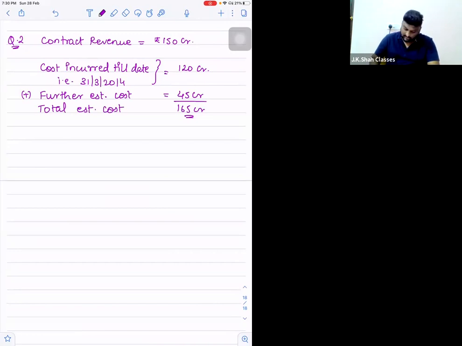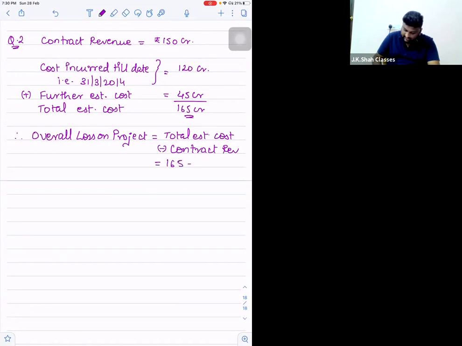Correct? So I'll say therefore overall loss on project is equal to total estimated cost minus contract revenue, that is 165 minus 150. So you have a total 15 crore loss on contract, correct?